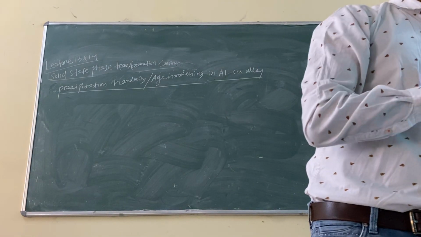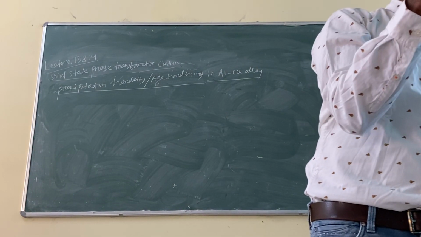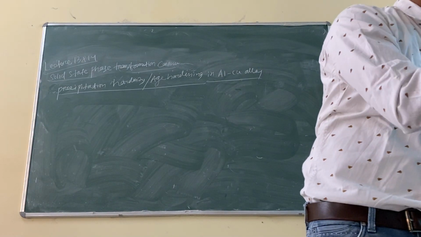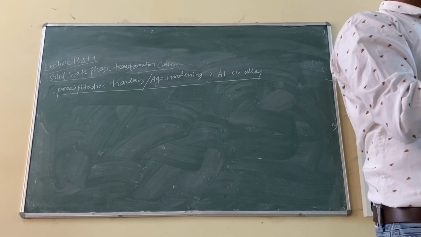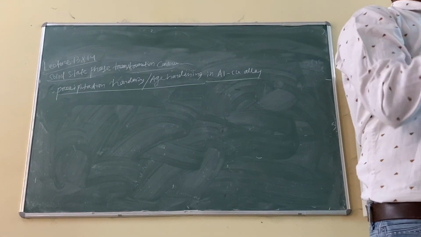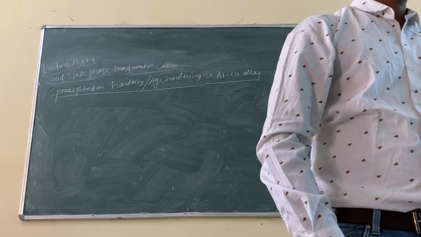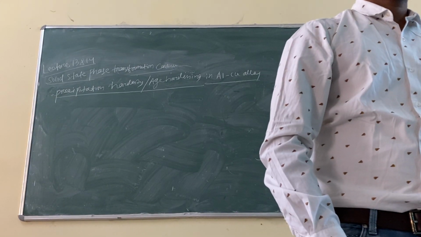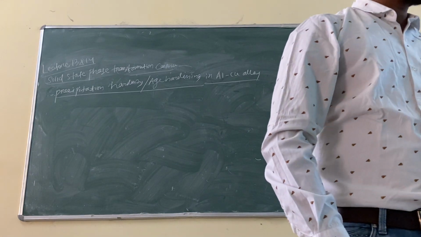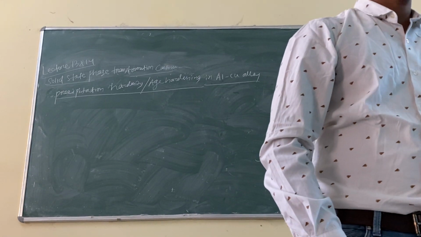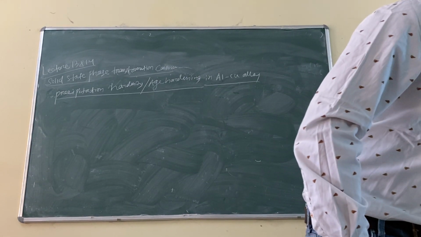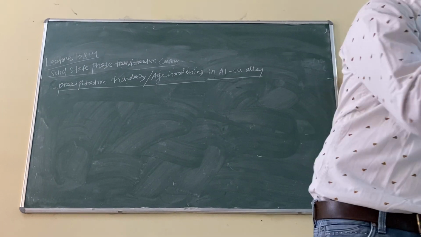First rule is same crystal structure. If the alloying element crystal structure and the parent metal crystal structure are the same, it will be soluble. First criterion, no? Second criterion, size factor. If the size difference is less than 15%, then it will be soluble. Then electronegativity. If the electronegativity difference is high, what will happen? It will form a compound. But if it is less, it will be soluble.